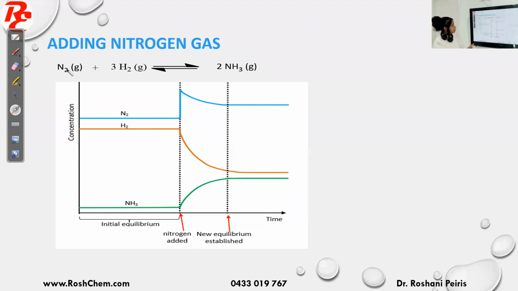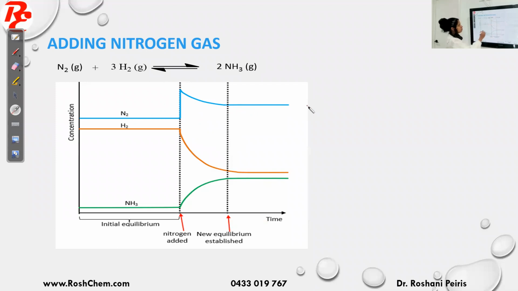To remove the nitrogen, the forward reaction is happening, so the concentration of nitrogen will decrease and become constant. But you have to make sure it's not going below the original level, because Le Chatelier's principle says the system only partially opposes the change. So it decreases, but it can't go below the original level, so it's going like that and becoming constant.